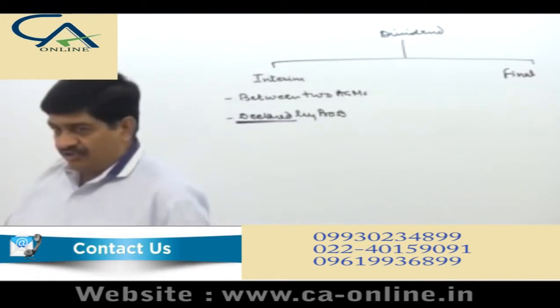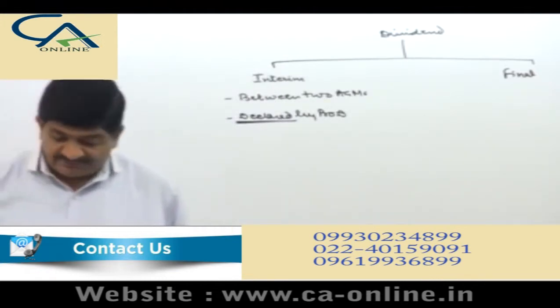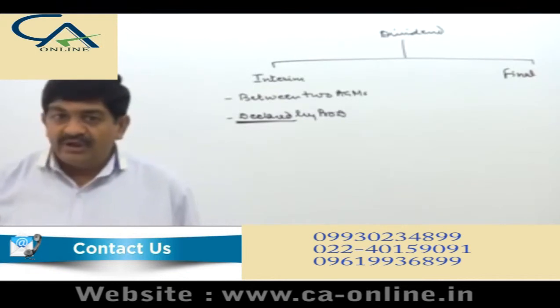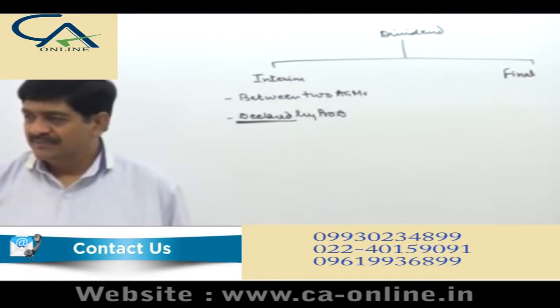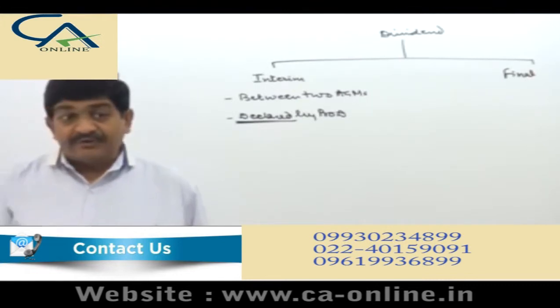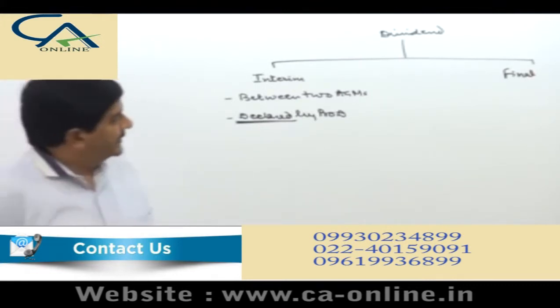Proviso is a condition. I'll come to the proviso later on, but the first part says the board is empowered to declare interim dividend. But for the final dividend, it is not the same.